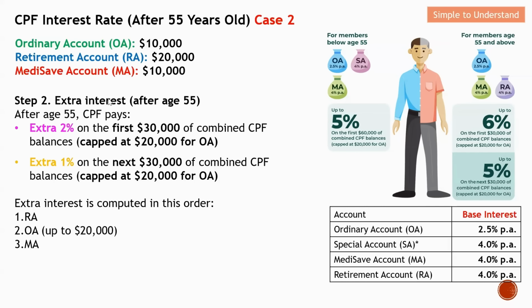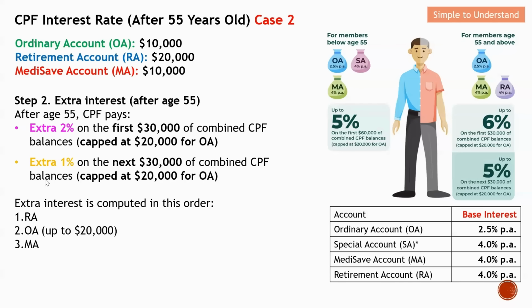This is actually for members after 55 years old. Again, there are two tiers. One will be able to enjoy 2%, but it is capped on the first 30K. For this CPF member, you can see that the RA account only has 20K. So only this 20K will go to the extra 2%. And another category will be the OA, and OA will be capped at 20K. For this case here, OA actually has only 10K. So from here, you can see that both the RA and OA will be credited the additional 2%, as I will show you how to compute later on.